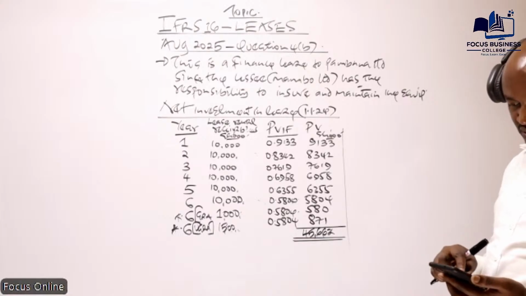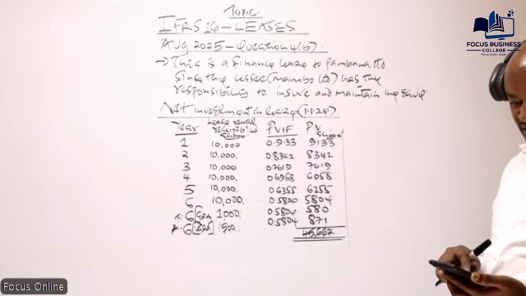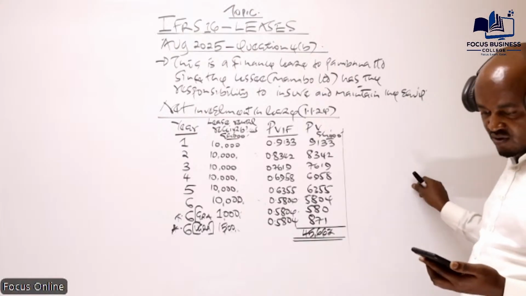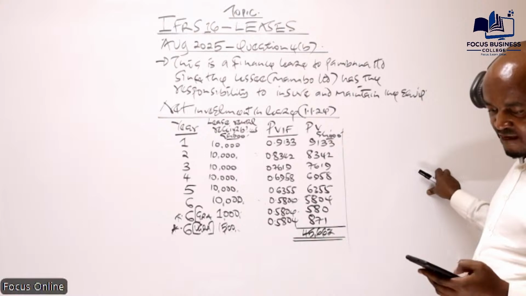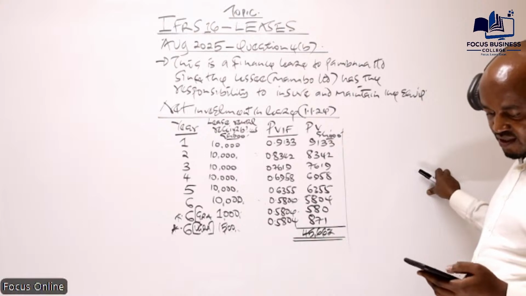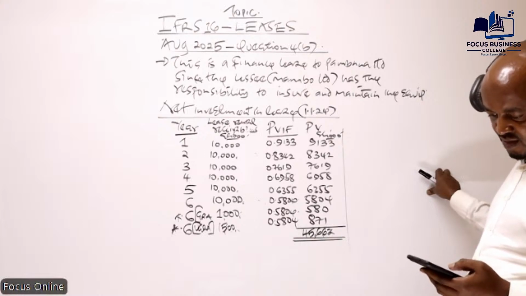I hope that is what you're getting. Please confirm whether that is what you're getting. So if you're getting that, we now proceed.